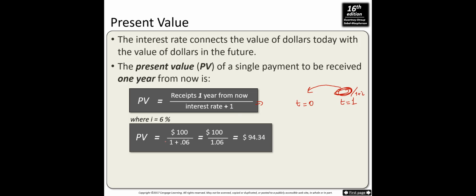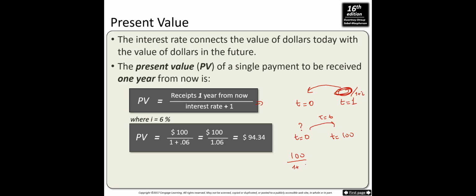Let's do one example. Let's say at t equals 1, you receive $100 and you want to know how much you need to deposit in the bank so that you receive $100 at the interest rate of 6% after 1 year. How do we find it? We need to find the present value of $100: 100 divided by 1 plus the interest rate.